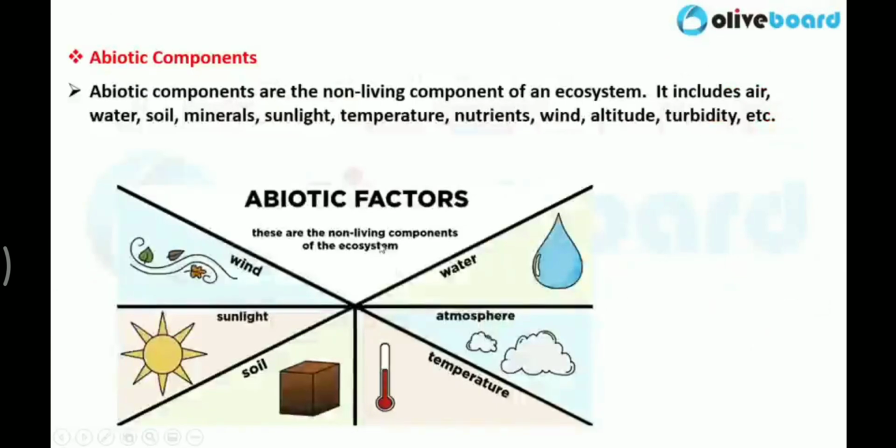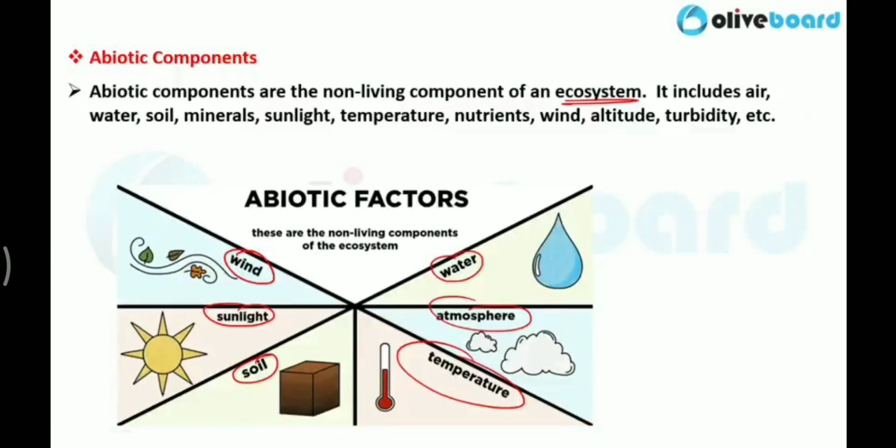So abiotic components are the non-living components of an ecosystem. Everything which is non-living comes under abiotic components. It includes air, water, soil, minerals, sunlight, temperature, nutrients, winds, altitude, turbidity, etc. Like here: wind, sunlight, soil, water, atmosphere, and temperature. So just remember these things: biotic and abiotic factors.